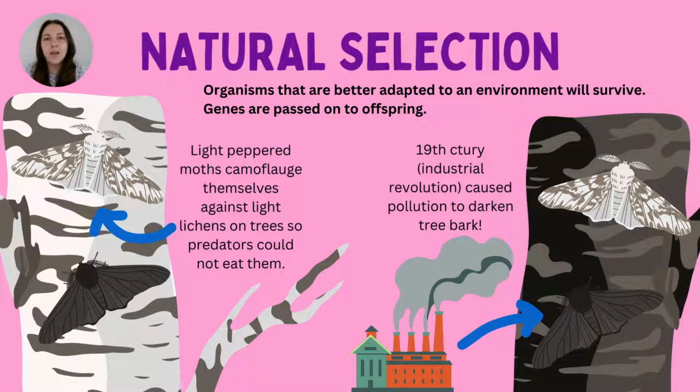Now, this made the light peppered moths really easily visible to all those predators they were trying to avoid and were doing so well at avoiding. However, the black peppered moth, or the black moth itself, was camouflaged now. So the ones that did survive actually were able to hide and camouflage now. And that meant that their population increased, whereas the light peppered moths started to decrease. And this shows you a really good way of seeing natural selection and evolution.